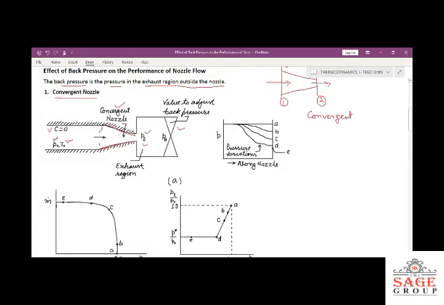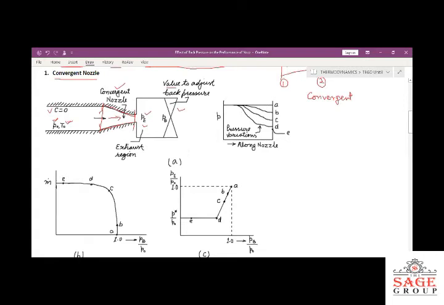Just see from this portion to this portion. This is the converging part, and the flow will occur across this nozzle. This is the exit pressure PE at the exhaust region, and this is the PB, which shows the back pressure, and this back pressure is varied with the help of the valve to adjust it. Now, what is its effect? When the flow starts, definitely the flow velocity will increase and the pressure will decrease.